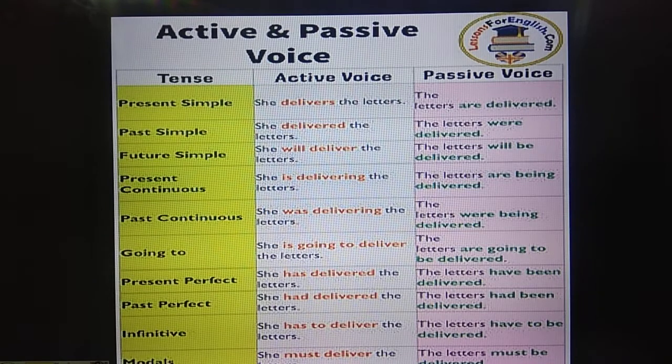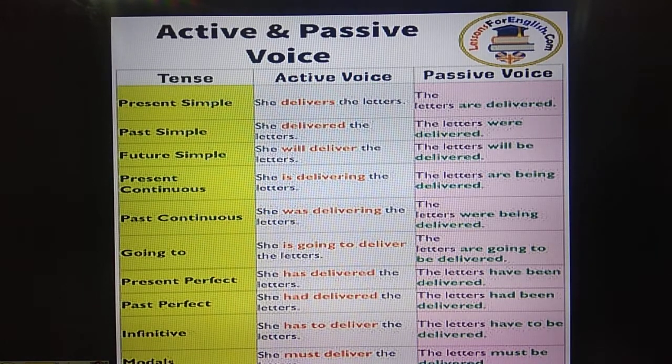Here also it is the same, children, but here you can see she delivers the letters. So here it is plural form, letters, so the letters are. In case she delivers the letter, then the letter is. But here it is all the plural form. You just check the previous slide and this one. You can see the difference there. Okay, so I think you all might have understood.